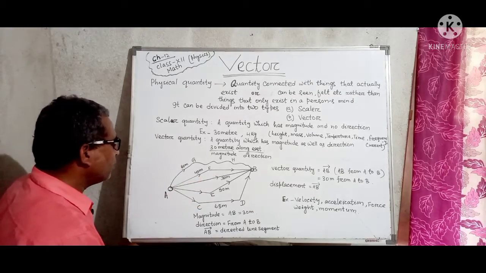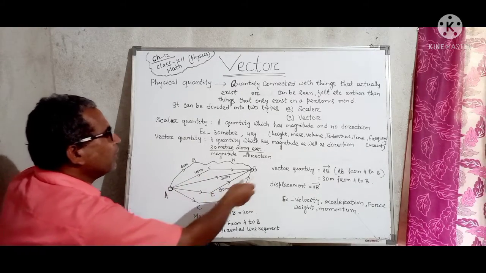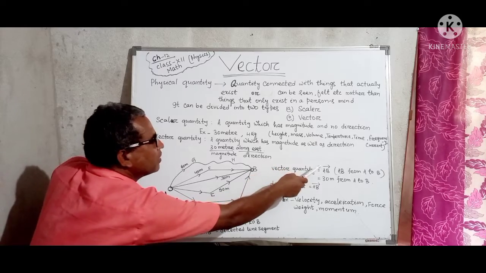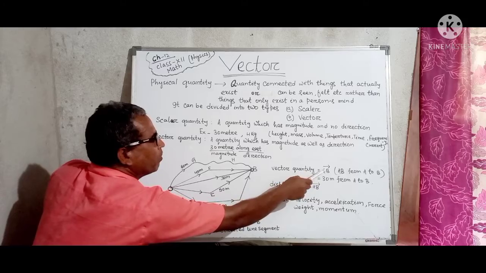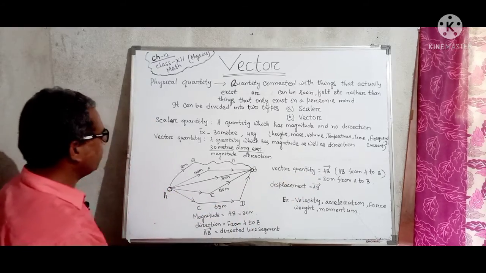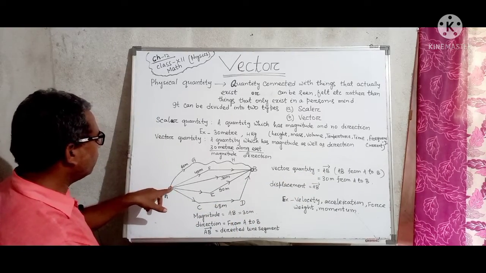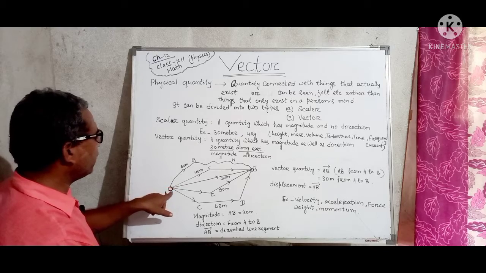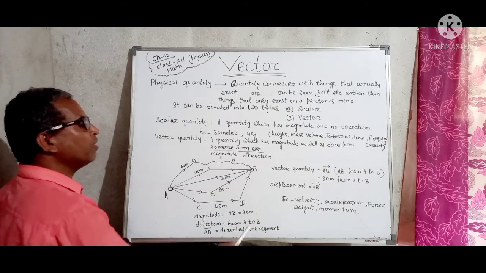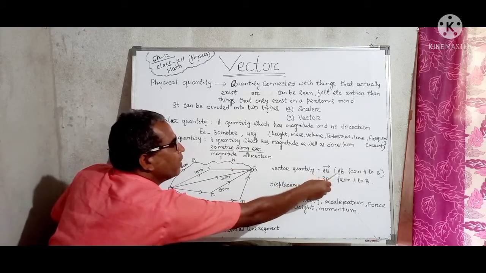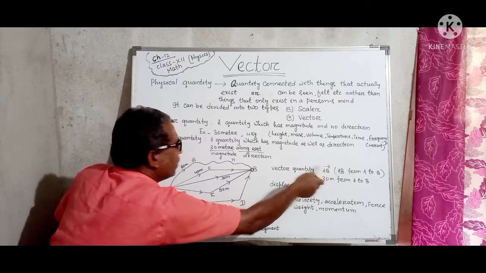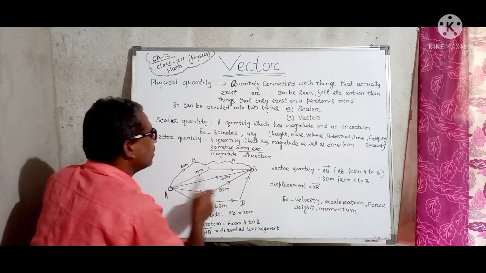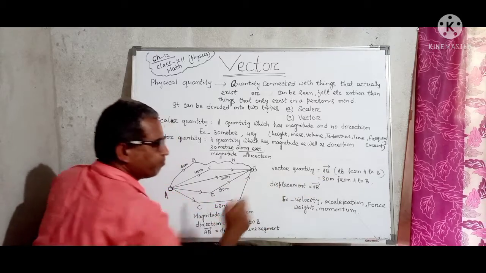Okay, so here a vector quantity is written like this: AB, with an arrow mark from A to B. That means the body moves from A to B. Okay, AB, here you see. And what distance? AB distance.